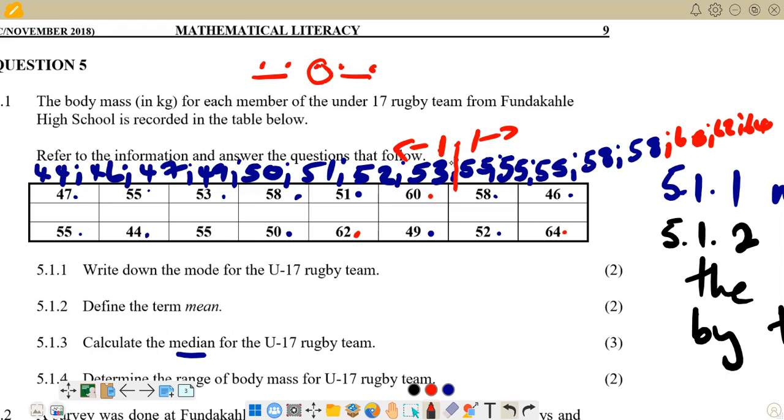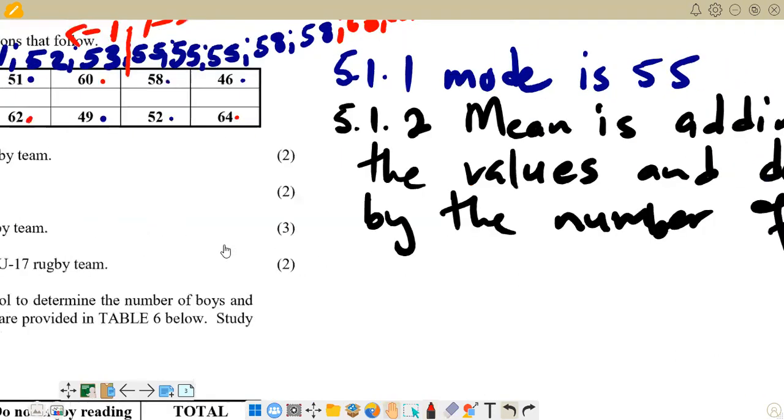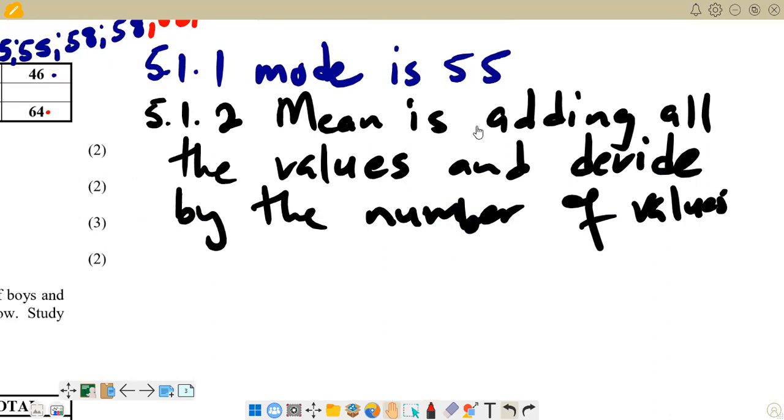We have an even number of values, so we have to add the two middle figures, then we divide by 2. So that's what we are going to do there. 53 that we have there, we add 55, then we divide by 2. So we go back to our answer section. That is now 5.1.3.